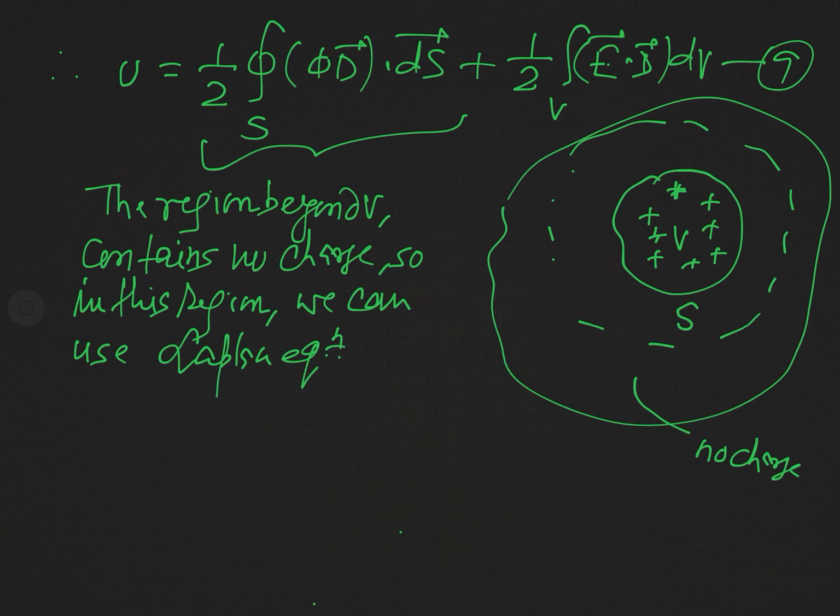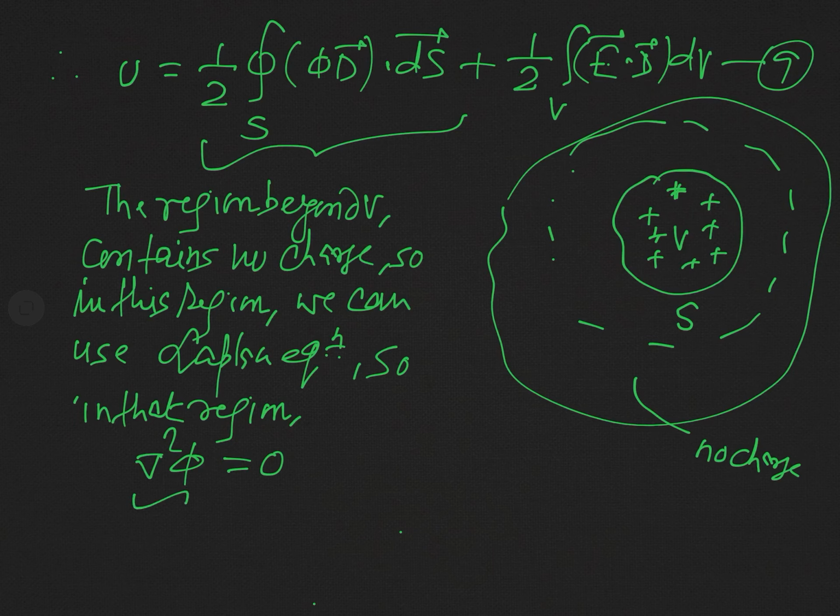And so in that region, meaning the region beyond the volume V, what will be the equation? That will be del square phi equal to 0.